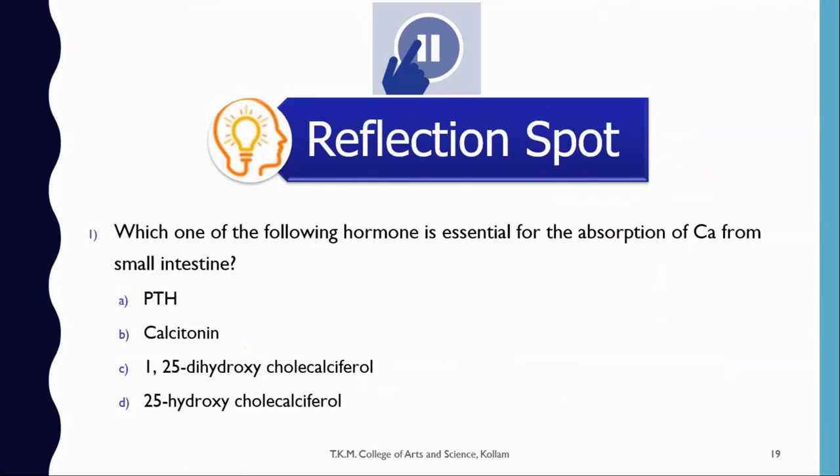Now there is a reflection spot question. Which one of the following hormones is essential for the absorption of calcium from the small intestine? Parathyroid hormone, calcitonin, 1,25-dihydroxycholecalciferol, or 25-hydroxycholecalciferol. These are the options. Find out the answer.